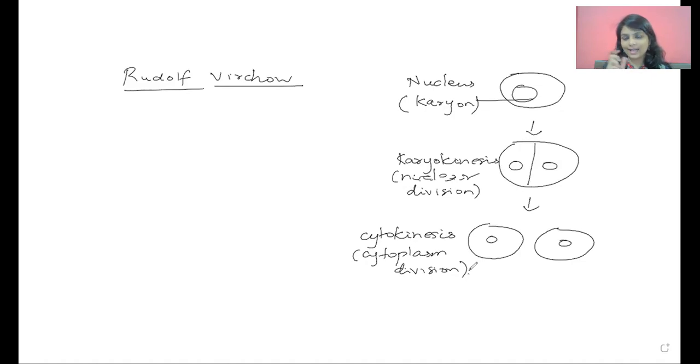Cyte means cell, plasm means the fluid. The fluid part of the cell is why it is called cytoplasm. And the nucleus is the core, that is why it's called karyon, and nuclear division is called karyokinesis. Cytoplasm was the fluid part of the cell, so its division is called cytokinesis.